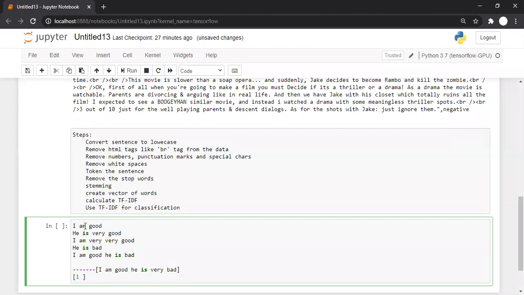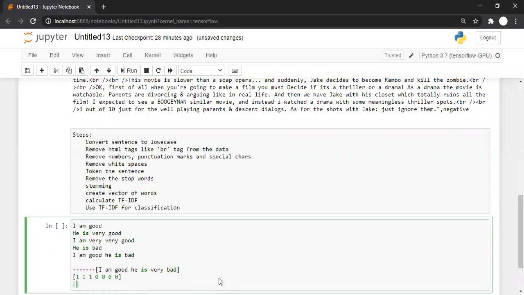Yes, I'll mark it as 1. Is good in the first sentence? Yes, 1. Is he in the first sentence? No, so I'll mark it as 0. Is is there? No. Very is not there, and bad is not there in the first sentence. So this is how I represent the first sentence as a vector.